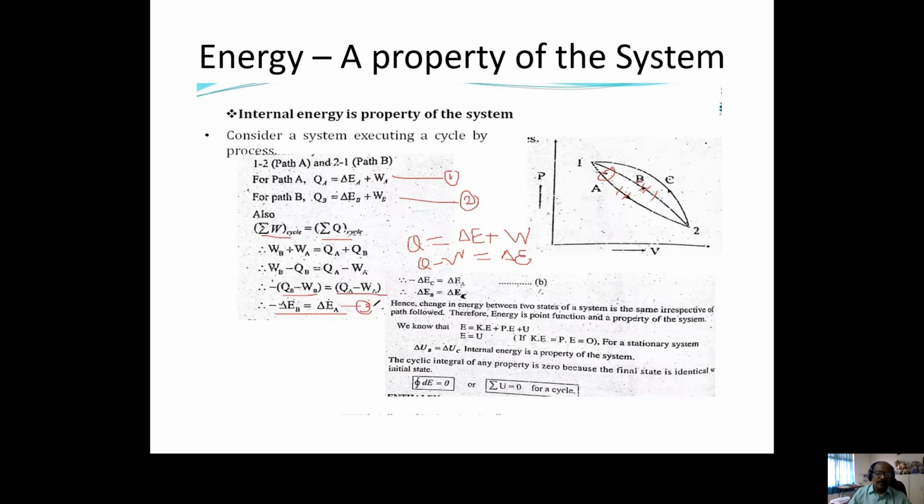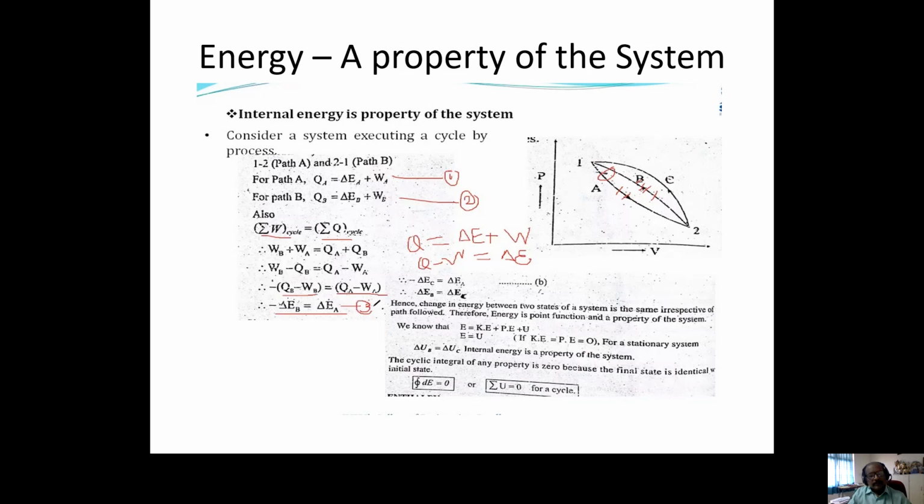So from this what we can understand is that the internal energy during path A equals the internal energy during path B. From this derivation, the internal energy during path A equals the internal energy during path B. That means whatever the energy change is in path A, the energy change is the same in path B also.